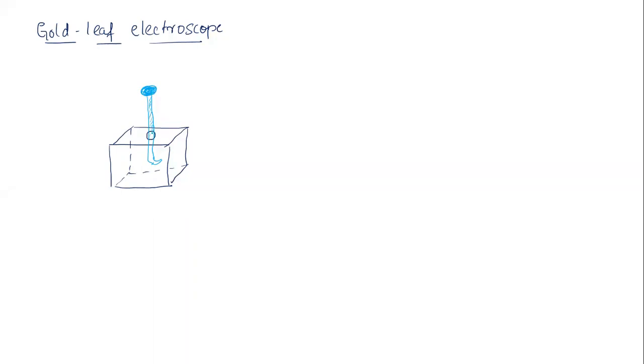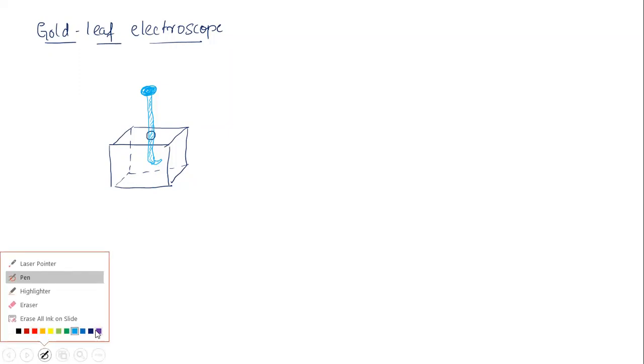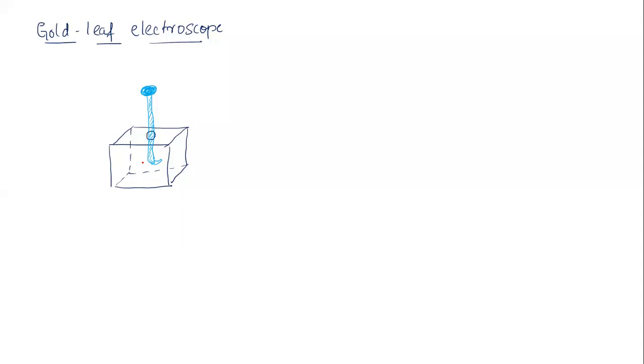This is a conductor. Now on this hook, I'm going to hang a gold leaf. Let me take this color. This is a gold leaf, and this is an angle between them. Let's say theta. I think theta is small.